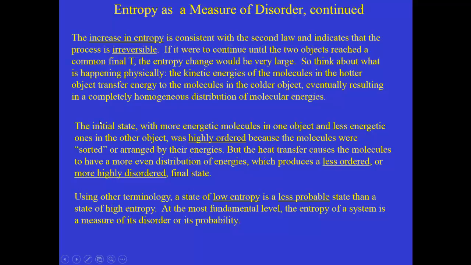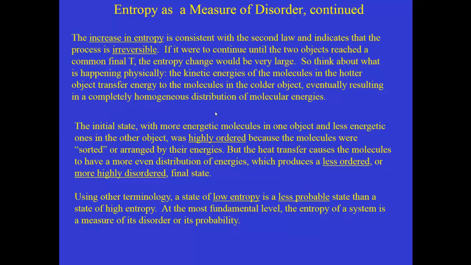So the initial state that had more energetic molecules in one object and less energetic molecules in the other one was, in a sense, very ordered, right? Because the molecules were sorted out so that the high temperature ones, the ones with higher energies, were on one side, and the lower energy ones were on the other side. So that was an ordered system.